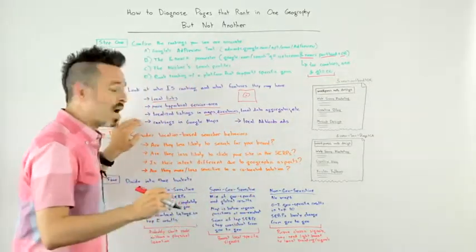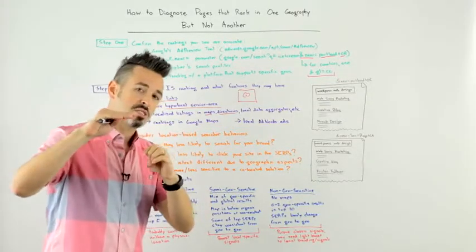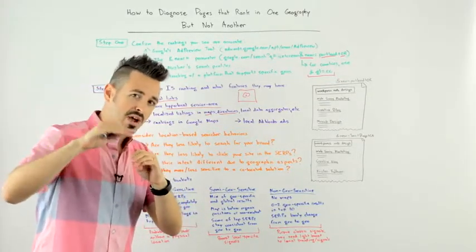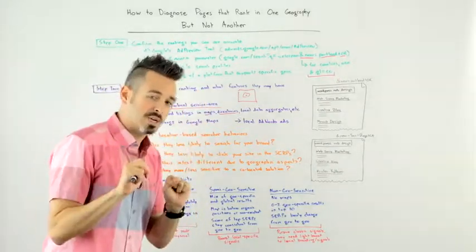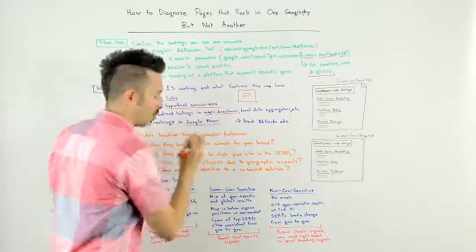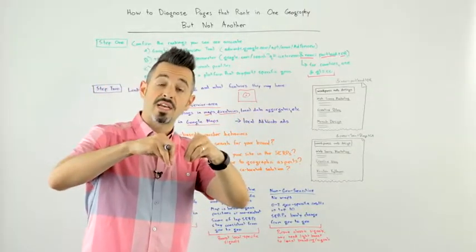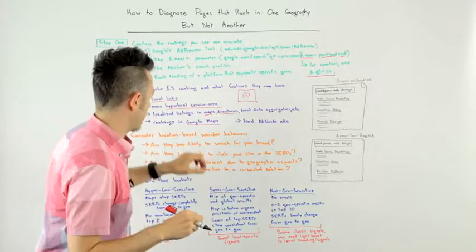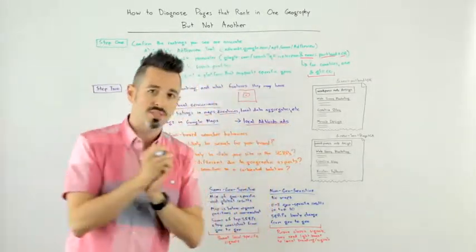Do they have rankings in Google Maps? If you go and look and you see that this website is ranking particularly well in Google Maps for that particular region and you are not, that might be another signal that hyperlocal intent and hyperlocal ranking signals, ranking algorithm is in play there. And then next, you can look at, are they running local AdWords ads?